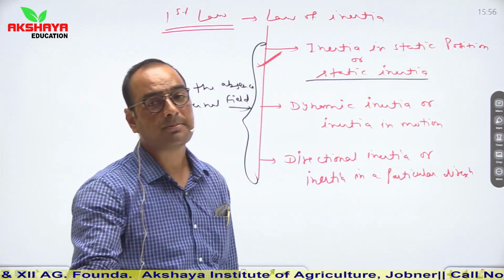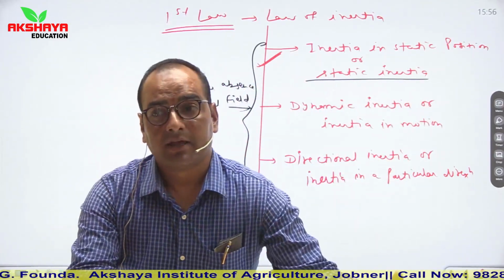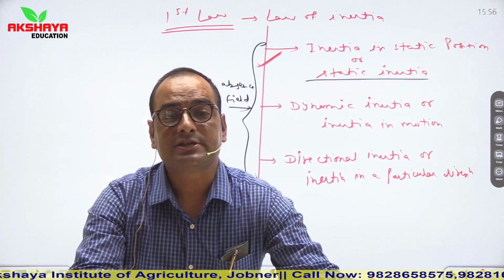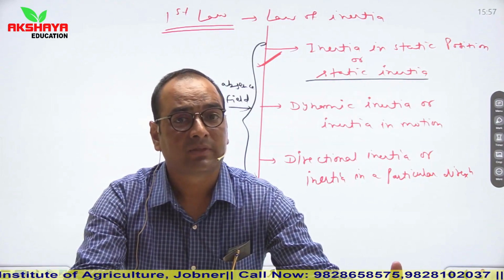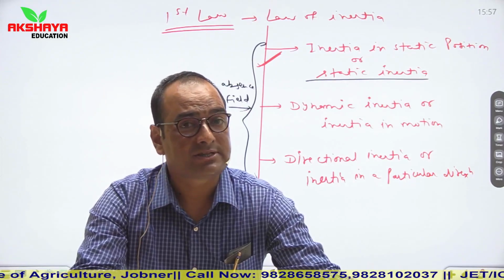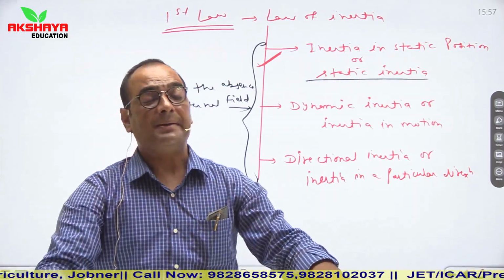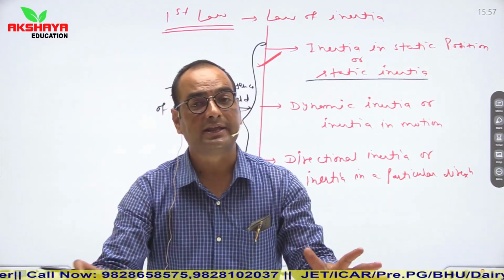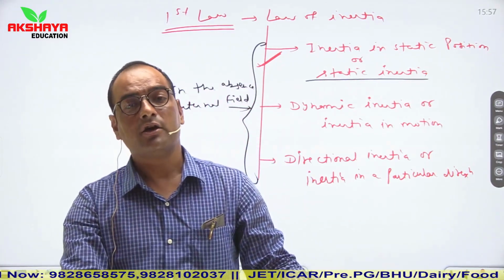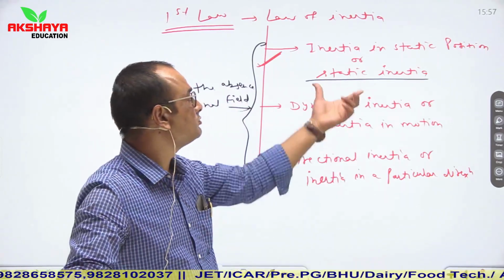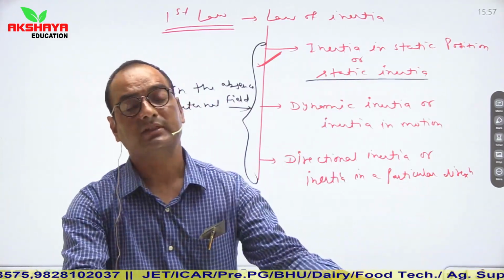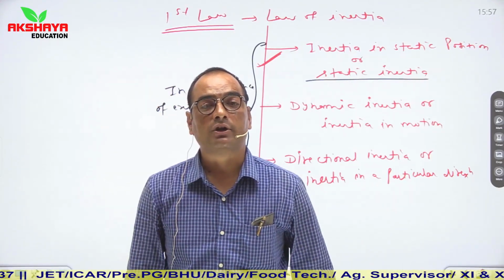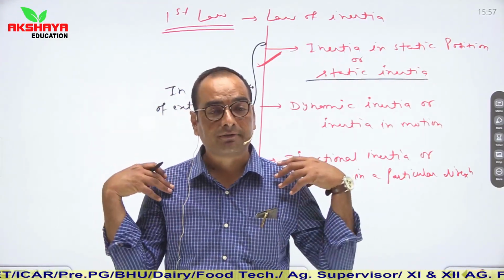So what is the example of static inertia? If a bus is at its bus stop and passengers are sitting on their seats, and suddenly the driver starts the bus, then passengers sitting in the bus feel a jerk in the forward direction. That is due to static inertia, because their lower body is in contact with the bus while the upper body is free.